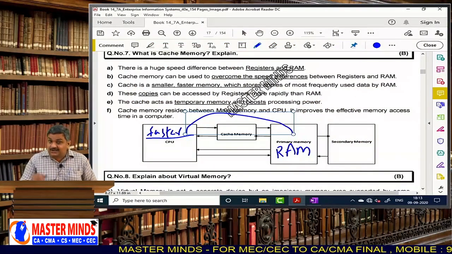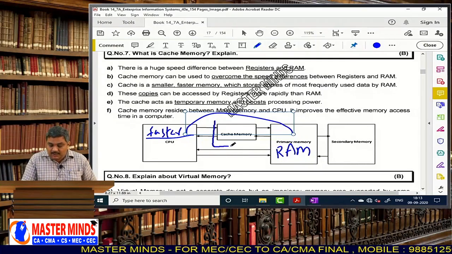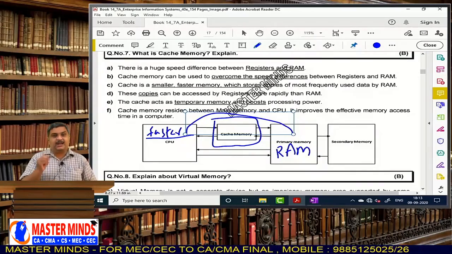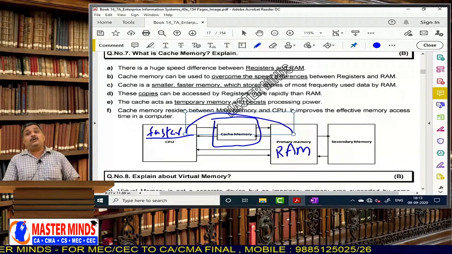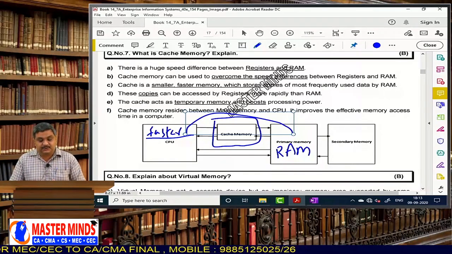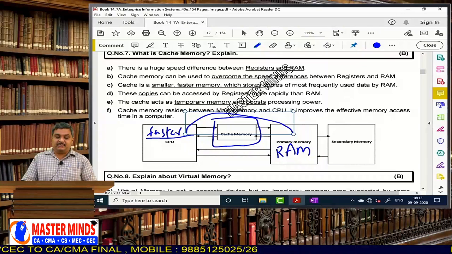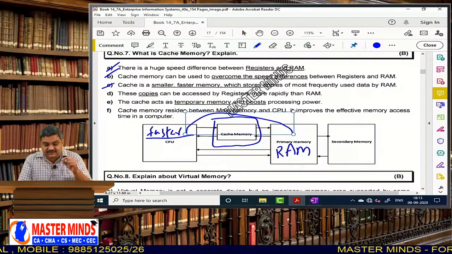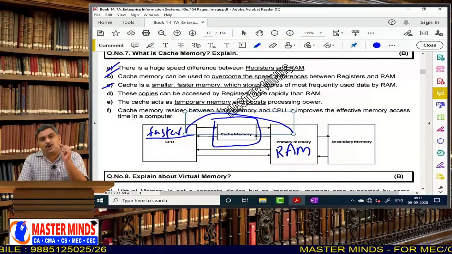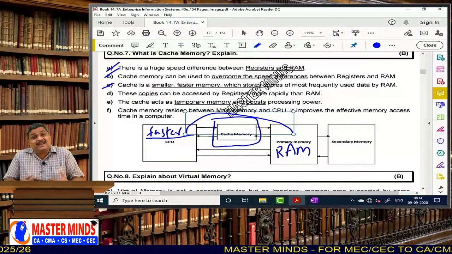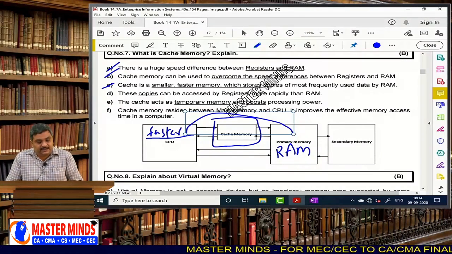And now what the computer engineers did, they put a small amount of static RAM in between this primary memory and CPU. For what? In order to bridge the speed differences between RAM and CPU. So that is called as cache memory. The first point I have covered, the second point also I have covered, and cache is a smaller, faster memory. It's very small, and at the same time it is very expensive. That is why we call it as cache, C-A-S-H, cache memory.